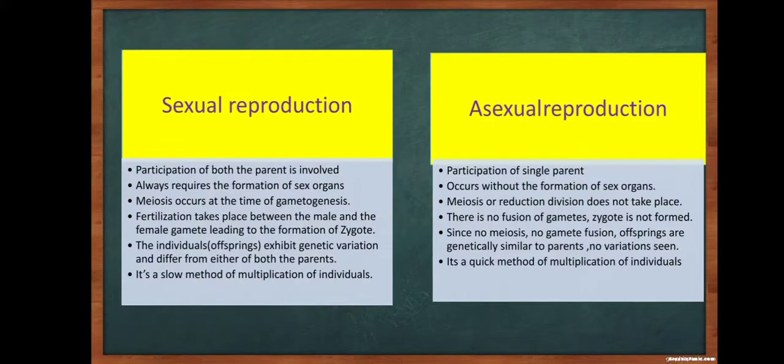In sexual reproduction, the individual's offsprings exhibit genetic variation and differ from both the parents. In asexual reproduction, since there is no meiosis and no gamete fusion, offsprings are genetically similar to the parents, so there is no variation seen. Sexual reproduction is a slow method of multiplication of individuals. In asexual reproduction, it's a quick method of multiplication of individuals.